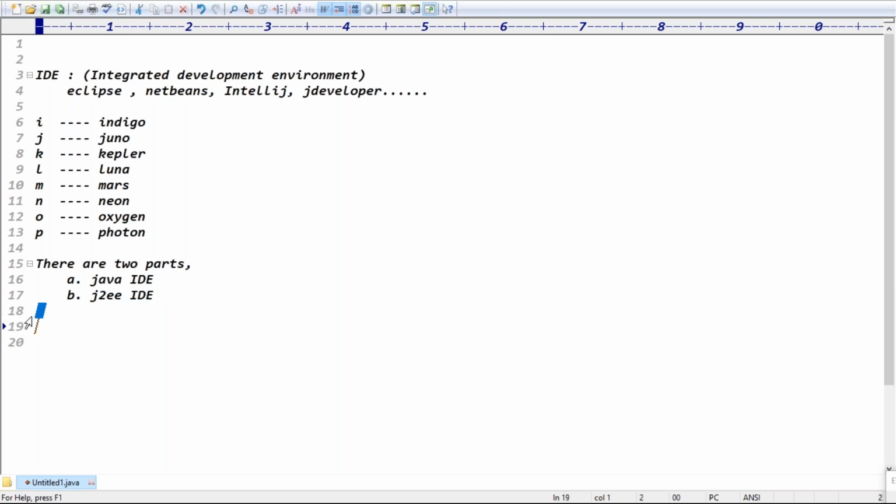So which one is better, guys? Recommended download, which version? If you want, you can download a Java IDE. It's not a problem. Otherwise, you can download what? The JEE IDE, right? Exactly, guys. Java or JEE IDE, guys.